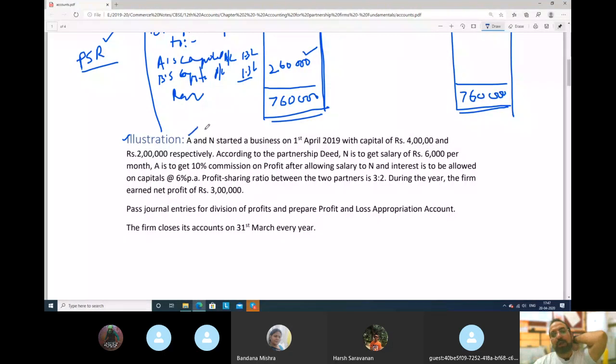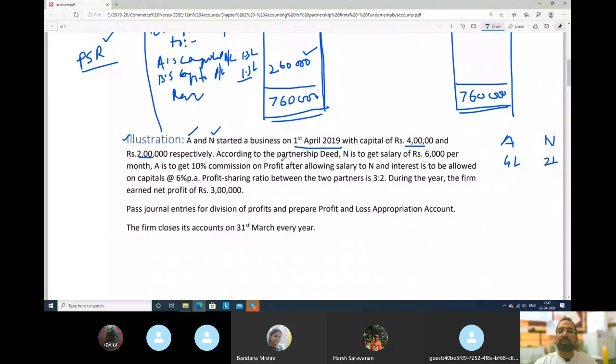See guys, A is a partner and N is a partner. Both the partners A and N started their business on 1st April 2019 with capital of 4 lakh and 2 lakh respectively. So two partners, A with 4 lakh capital and N with 2 lakh capital, perfectly fine.